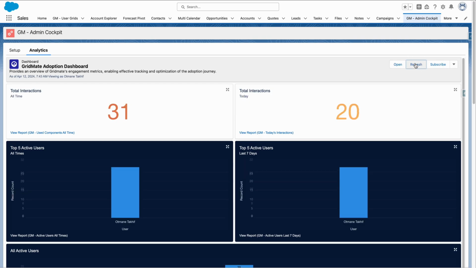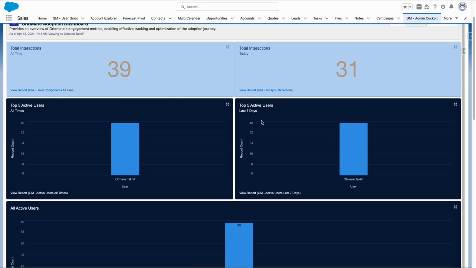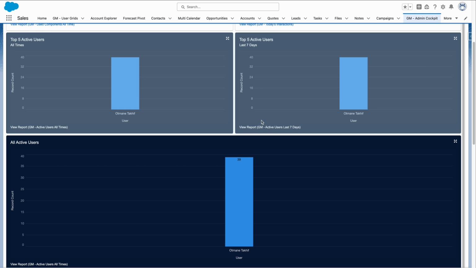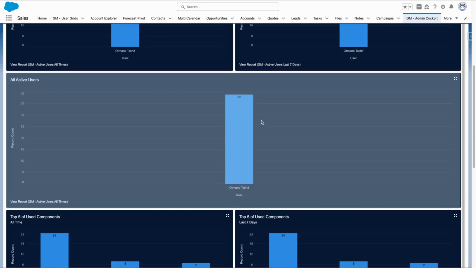Click Refresh. This shows total interactions over all time and for today. Here are the top 5 active users over all time and from the last 7 days. Here are all active users.